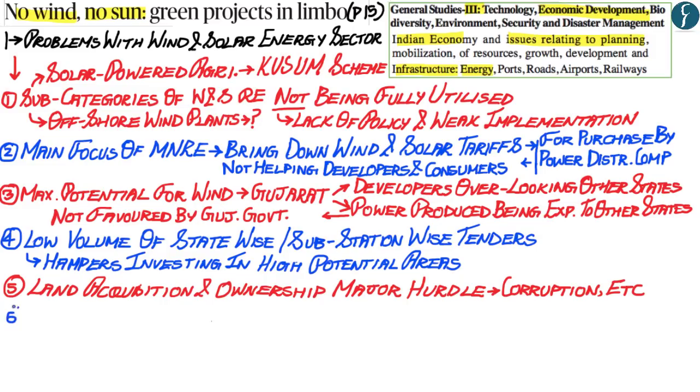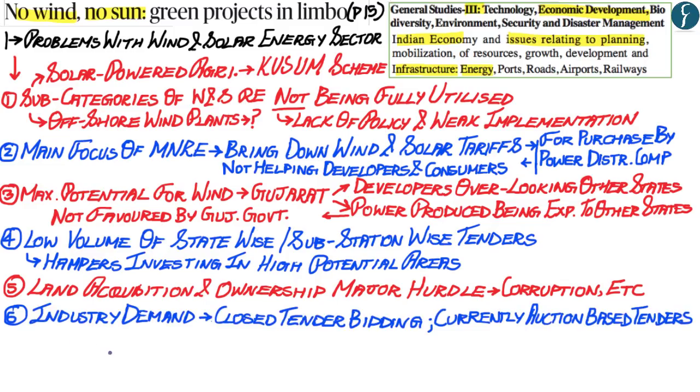The sixth problem highlighted within this article is that the wind and the solar energy industry has requested a closed tender process. However, what is being seen in India is that auctions are currently being held with regards to giving out tenders. Now, in every other major industry such as railways, transportation, and road construction, closed tender bidding is done. An example of this is that the Ministry of Railways, to purchase cement slabs, may give out a tender in which every company would have to apply online, and this would be a closed tender bidding whereby no other company would know the rate quoted by its rival or competitor.